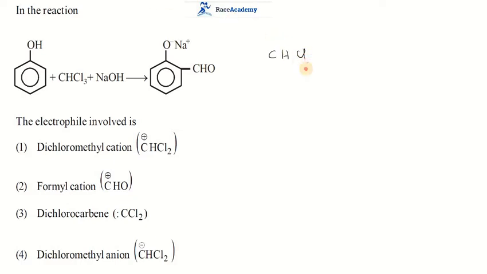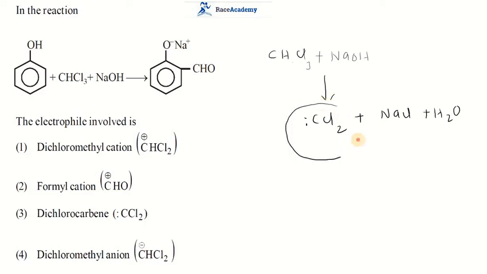As CHCl3 reacts with sodium hydroxide, it forms dichlorocarbene plus sodium chloride plus water. This CCl2 is called dichlorocarbene, which is the electrophile in this reaction.